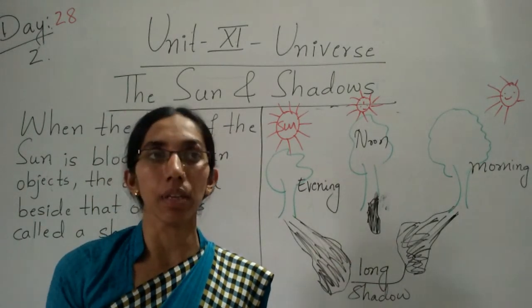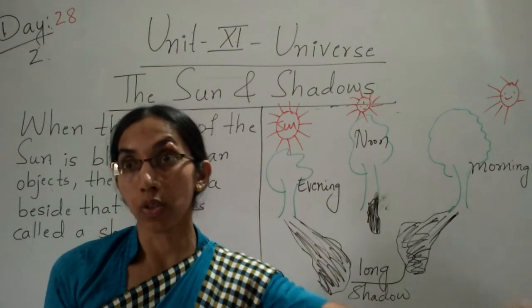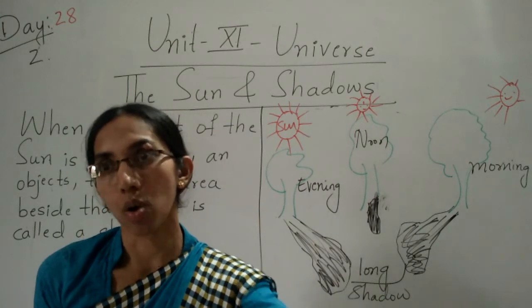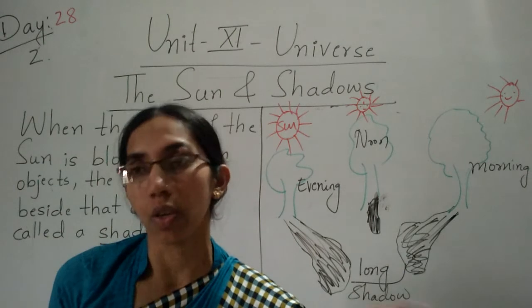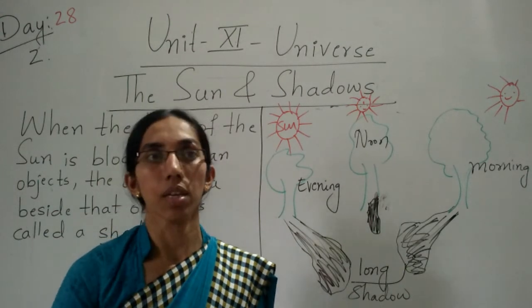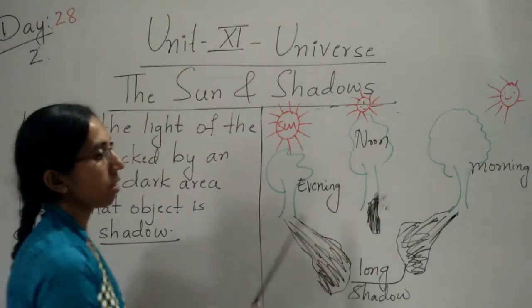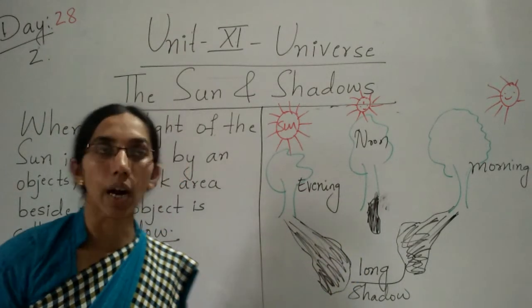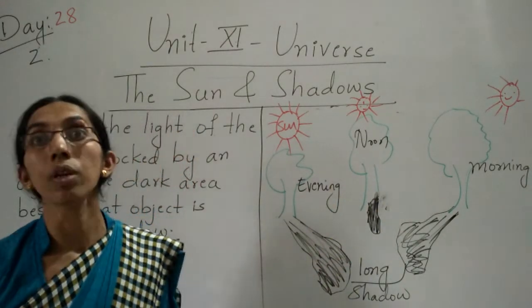Then by the evening, you go outside. Not outside on the roadside. Outside means from your house only. Just stand out of your house, and in the evening see your shadow. Again it's very big. That means what? Morning and evening we can find the long shadow. Only the short shadow we can find at noon time.